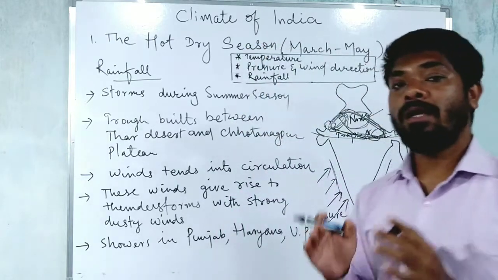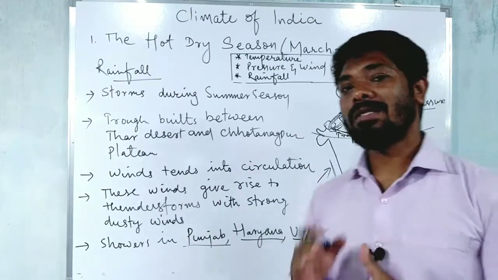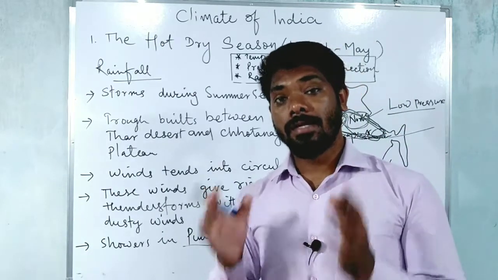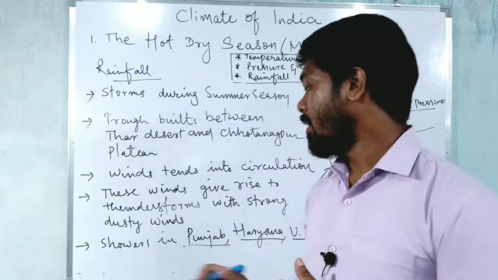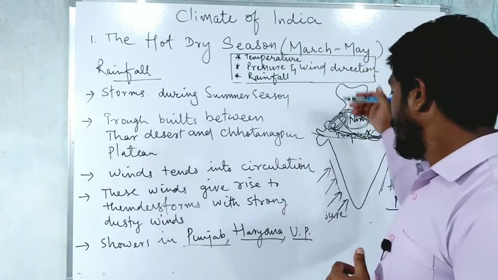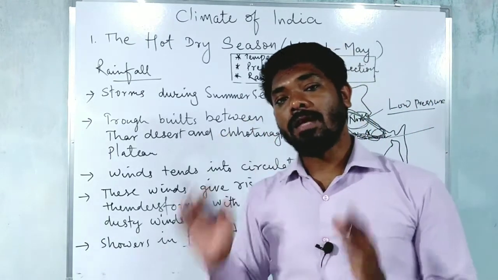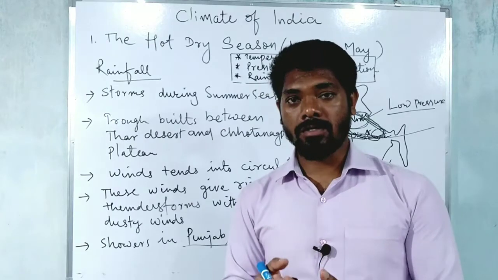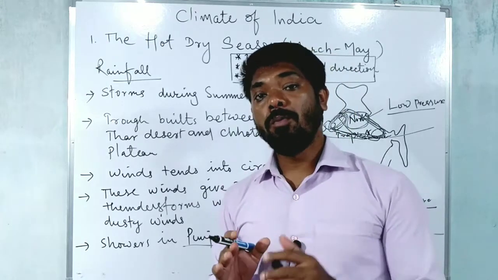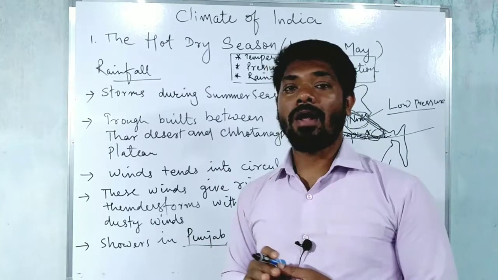So sometimes in the states of Punjab, Haryana and Uttar Pradesh, slight rainfall with thunderstorms and dusty winds are very common during the summer season. This is because of the difference of temperature that we can see in summer season beyond the Tropic of Cancer. So these were the few points that we discussed to understand the hot dry season.